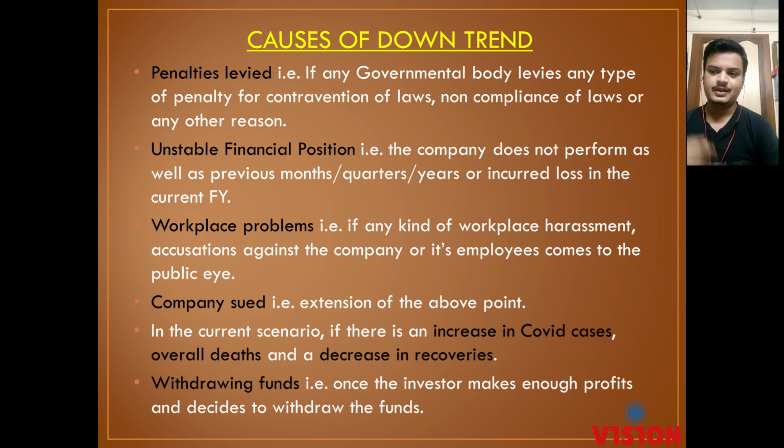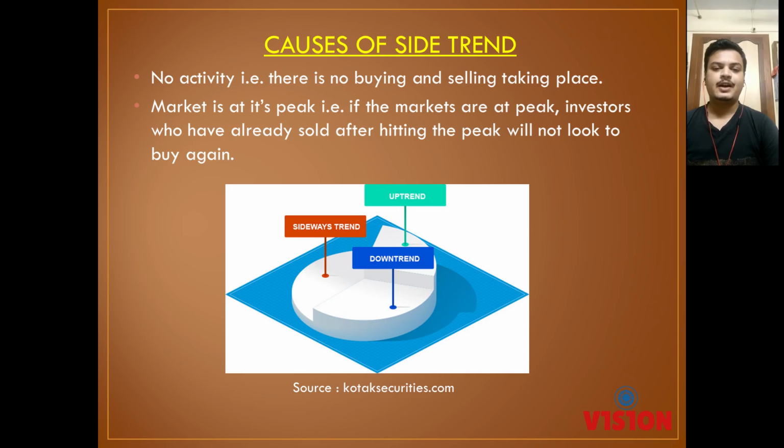Now, the next points are, obviously, an increase in COVID cases, overall deaths, and a decrease in recoveries. So when the government is not doing its work well in controlling the COVID spread, it can cause a bad impact on the stock market because people start pulling out their money. Now, causes of sidetrend, I don't think there are many.